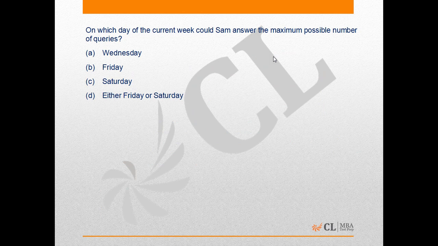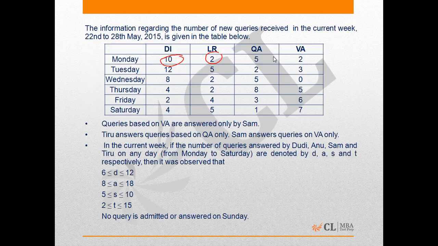In the first question, we are asked on which day of the current week could Sam answer the maximum possible number of queries. The maximum possible number of queries that Sam can answer on a day is 10. So we have to check on which day can Sam answer 10 queries. If we see queries received from the VA area on Monday, it is 2.